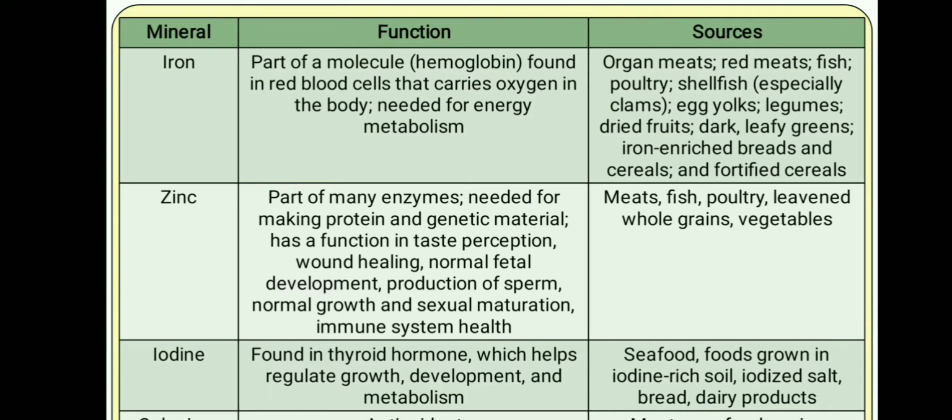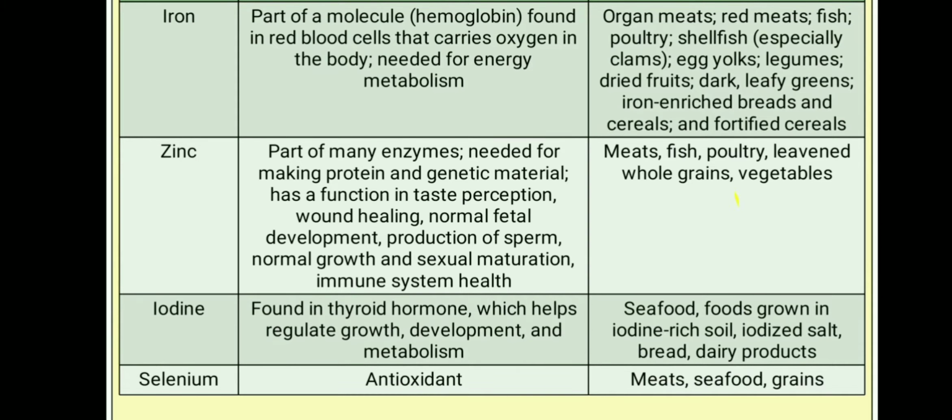I will talk about zinc. Zinc is found in sources like meat, fish, poultry, whole grains and vegetables. The functions of zinc are that it is part of enzymes needed for making genetic material, and has functions like taste perception, wound healing, normal fetal development, production of sperm, normal growth and sexual maturation.